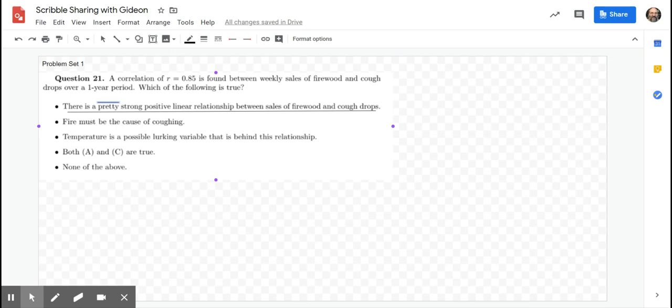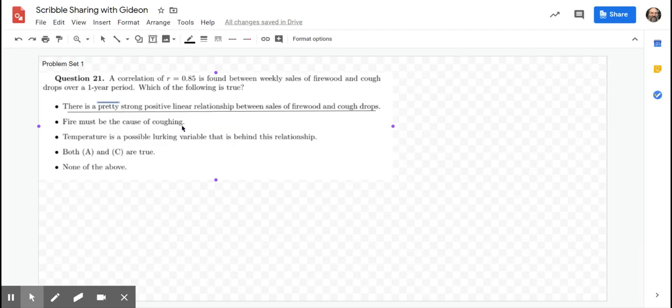Fire must be the cause of coughing. Well, maybe it is and maybe it isn't, but we don't want to draw causality out of correlation. Correlation only gives us an association, a relationship. It doesn't say this causes that. Because what if we said there's a strong positive relationship between cough drops and sales of firewood?